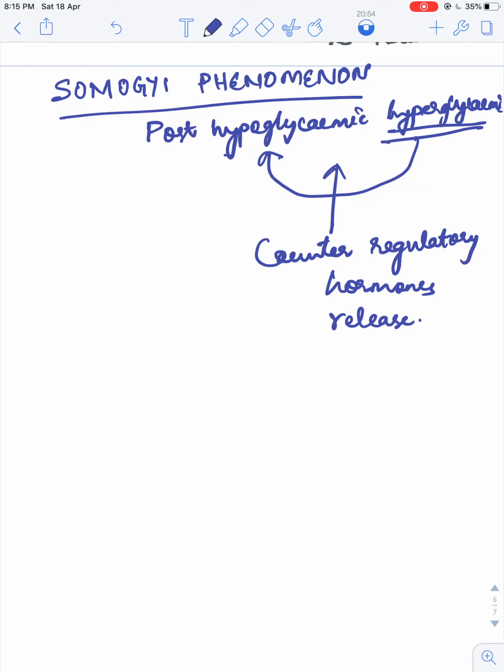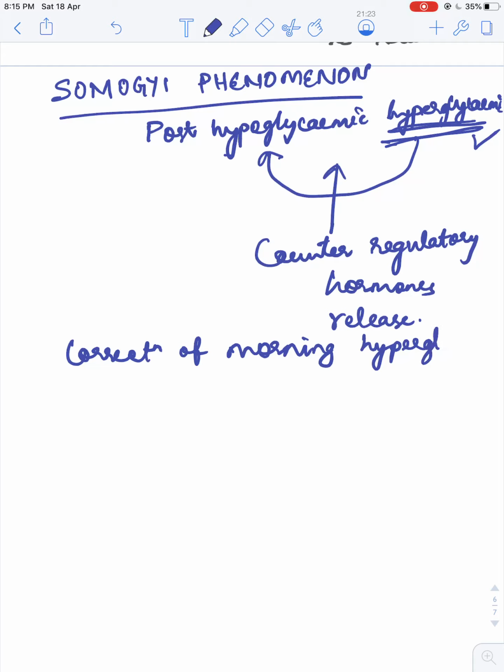So if the insulin dose of a particular patient is high, then what happens? There will be hypoglycemia, early morning hypoglycemia. At that time, the counter regulatory hormone release will be there, and that causes hyperglycemia. So the significance of Somogyi phenomenon is that the correction of morning hyperglycemia is decreasing the evening dose of insulin.